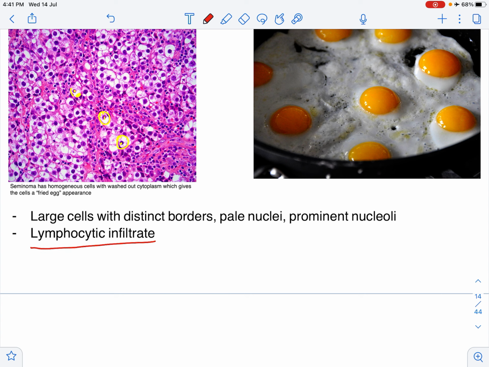Now, on histopath of these tumors, you can also see a lymphocytic infiltrate. That is, the patient's immunity, the patient's lymphocytes, start attacking the tumor. Now, this is a good sign. If there is a lymphocytic infiltrate on histopathology, it means the patient has a good prognosis. This is a good prognostic indicator.